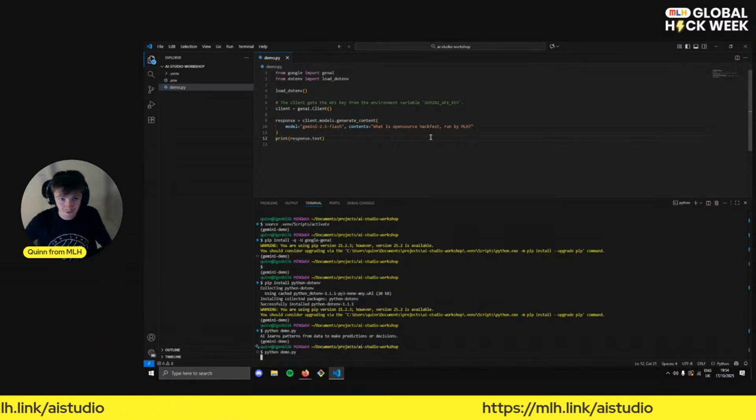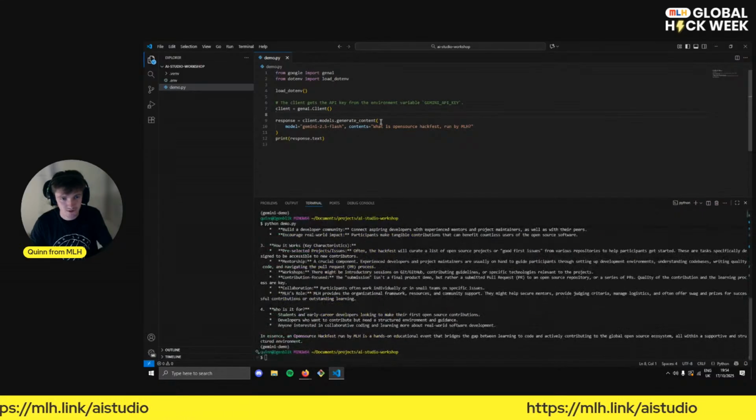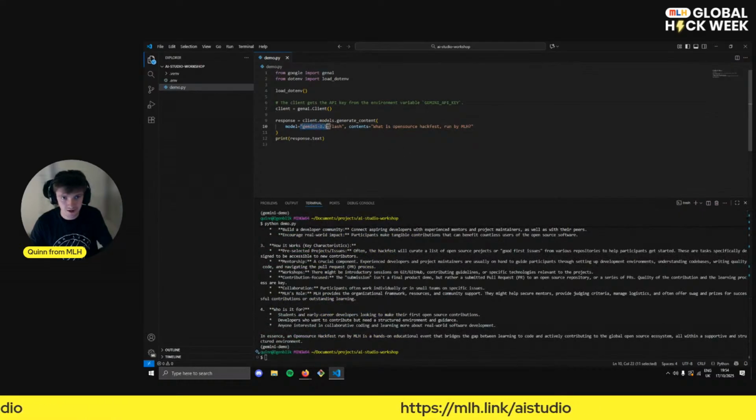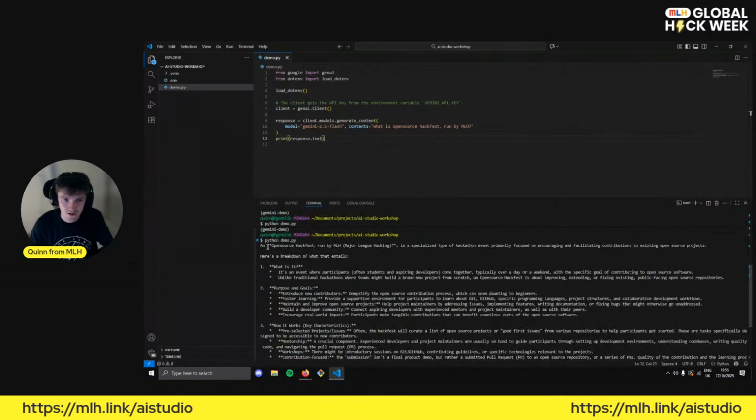Some things to point out in this code. We're creating a client. This is what grabs the API key and allows us to call a model and generate content from that model. And we specify the model here. It's Gemini 2.5 Flash. And we've got a much longer response this time. And this is great. So let's read it.